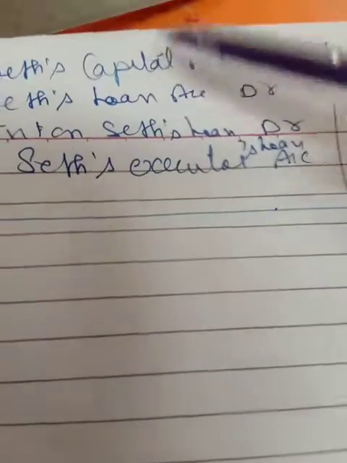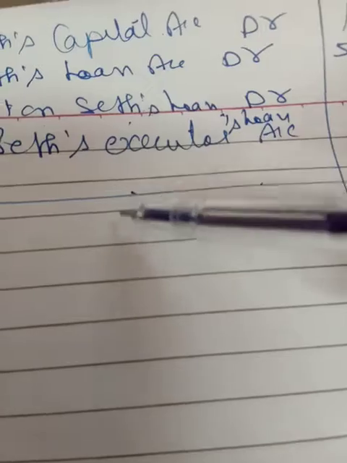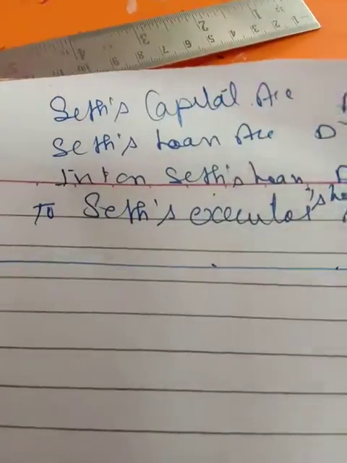So all this amount will be on the credit side of the executor account, and this will be on the debit side, because all these amounts have to be transferred simultaneously to Seth's executor's loan account, because no amount has been paid till now.